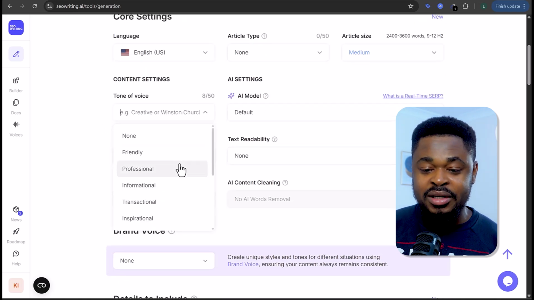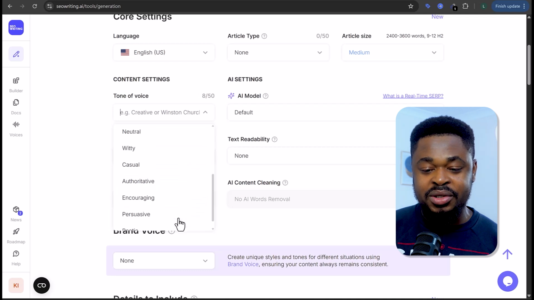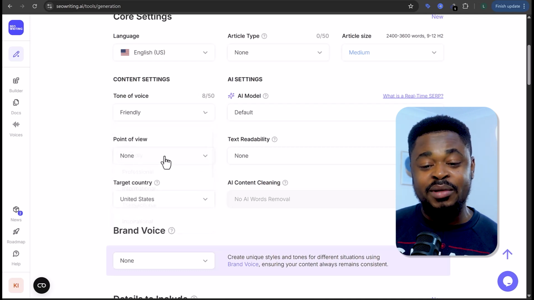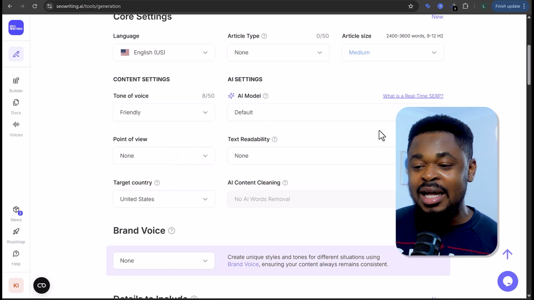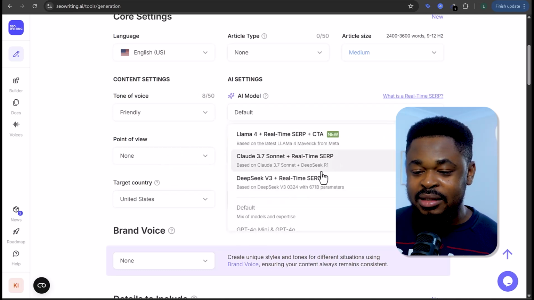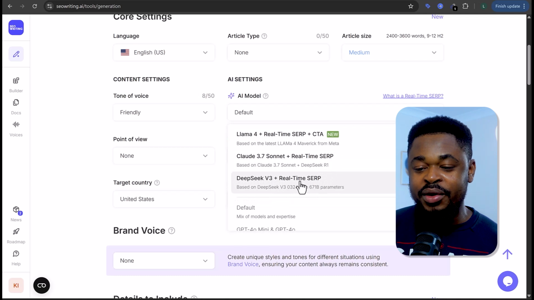So what we're going to do is scroll down here and select the tone of voice. There are different tones: professional, transactional, inspirational. I'm going to leave it at friendly because I want the audience to resonate with what I'm writing. And then the AI model, very important. You're going to select DeepSeek V3 real-time SEP. Now, these are the new models that I just put out. So I'm going to use this model here.